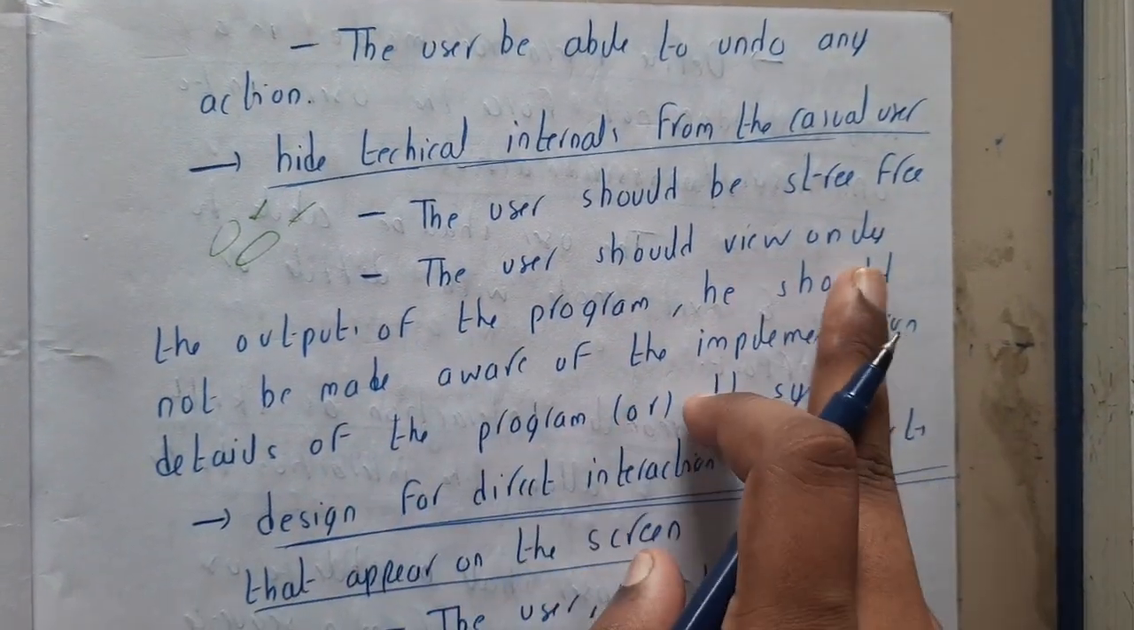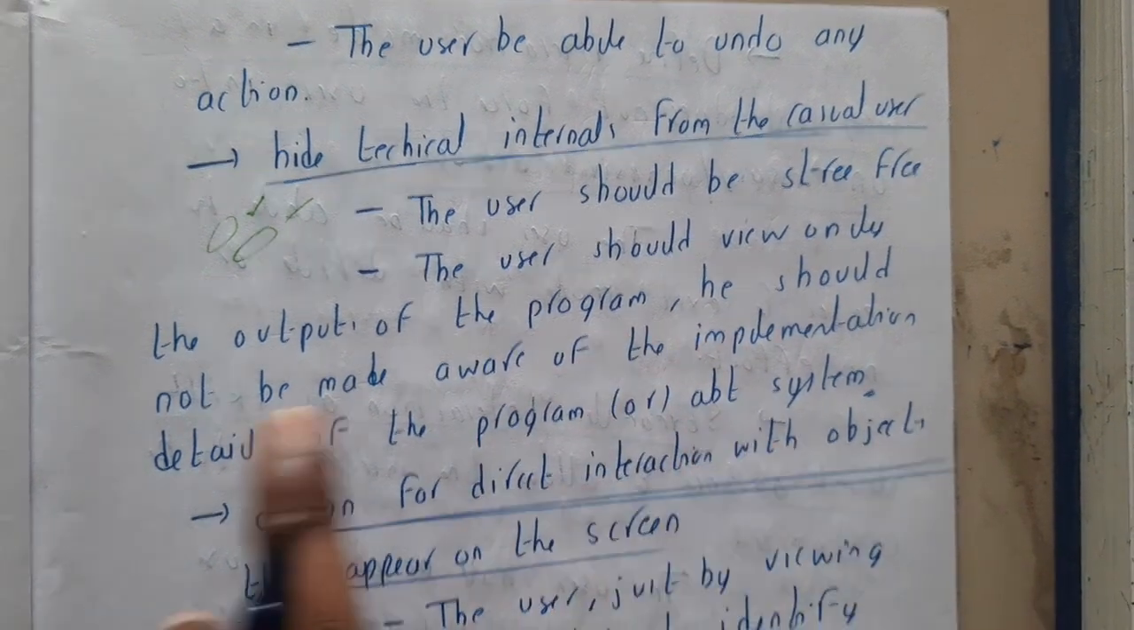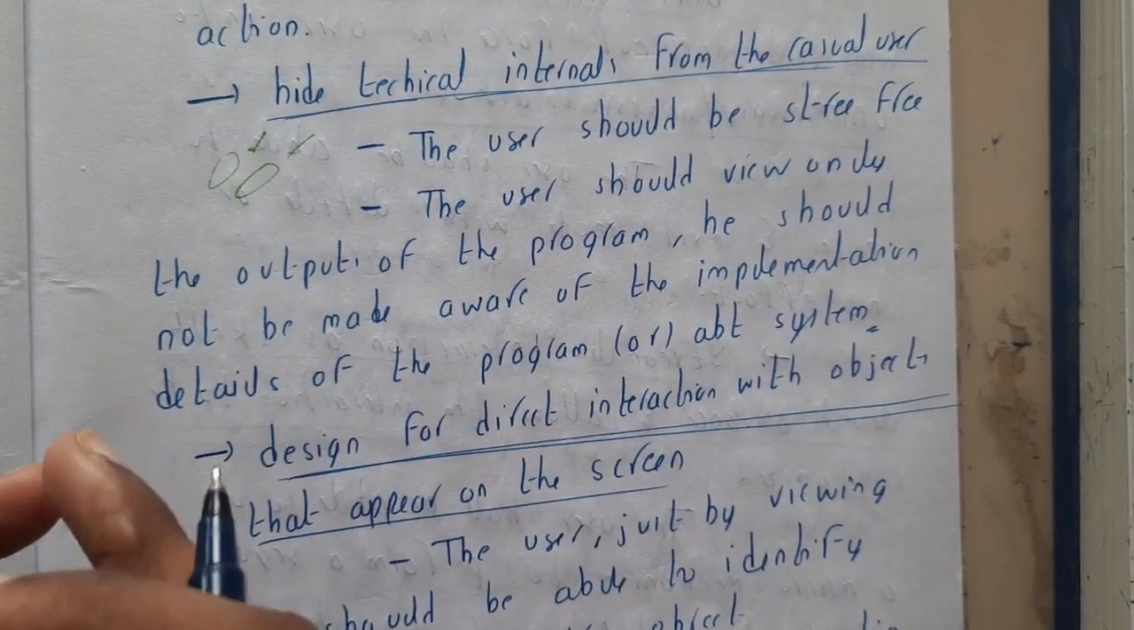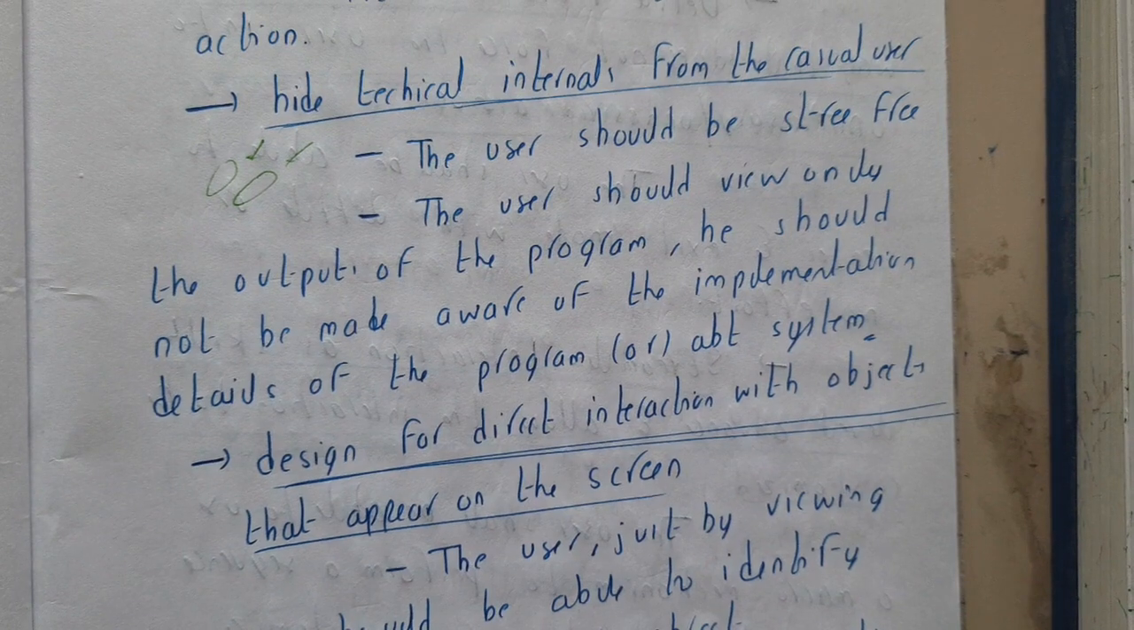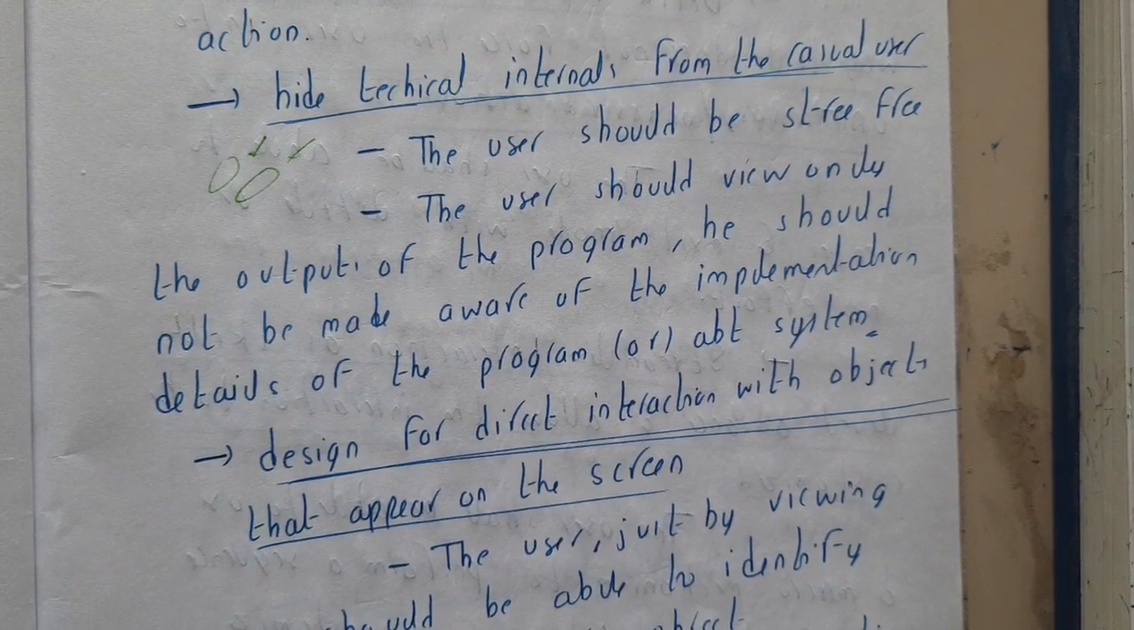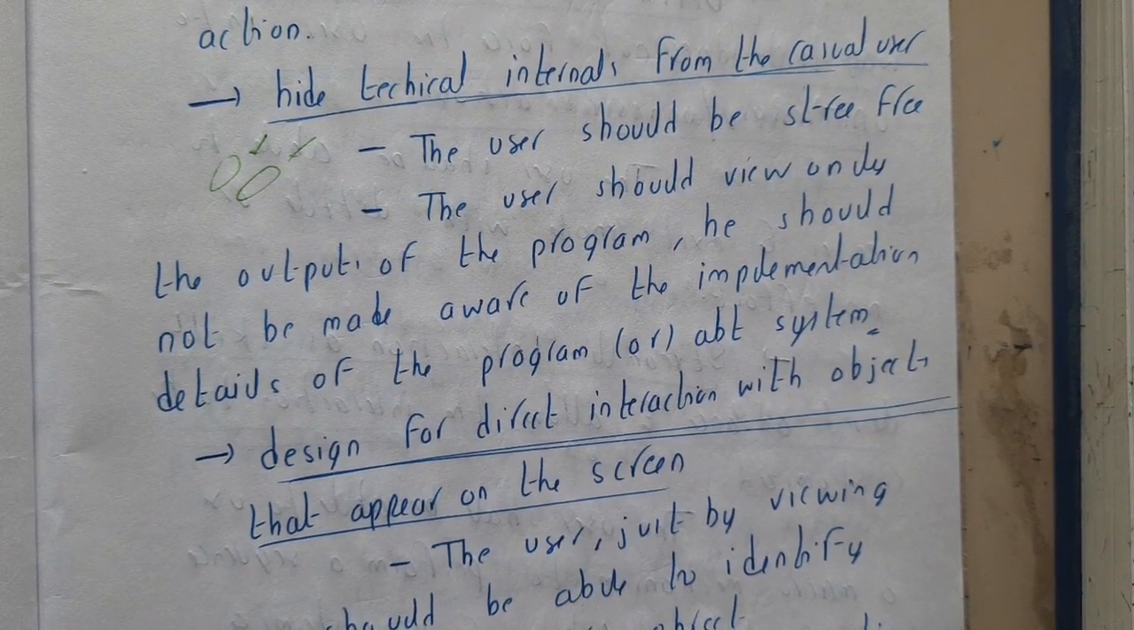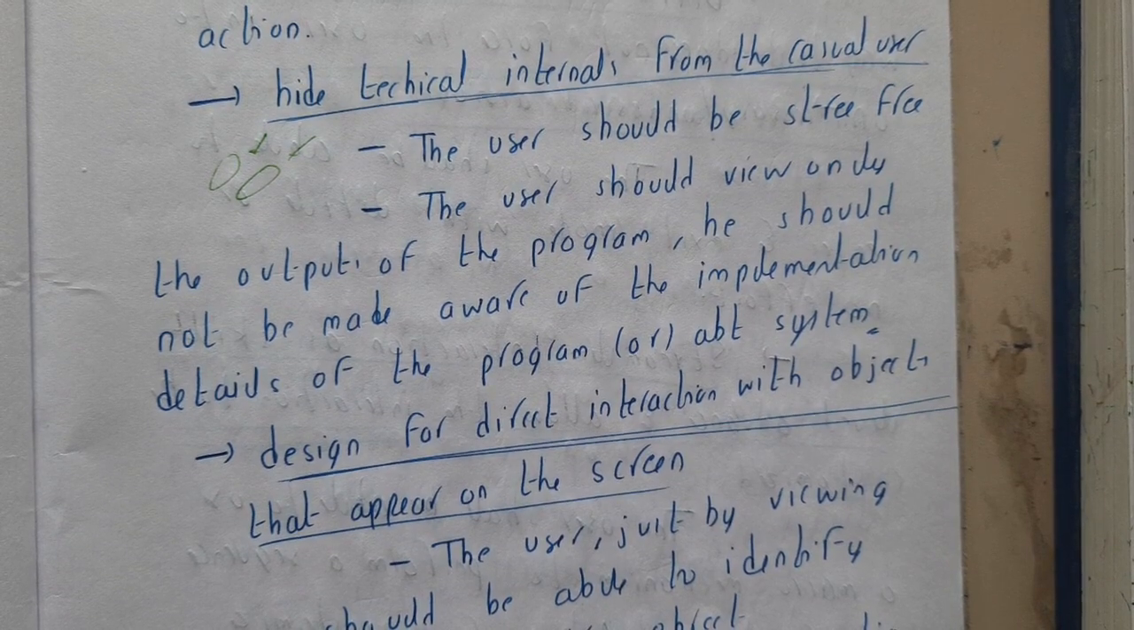The user should view only the output of the program. He should not be aware of how it is implemented, or what the complex system behind it is. All those things are not needed for the user, right? He's an end user, that's it. He's just a small guy who is using your application.